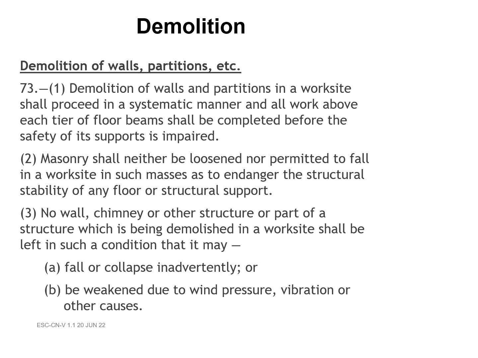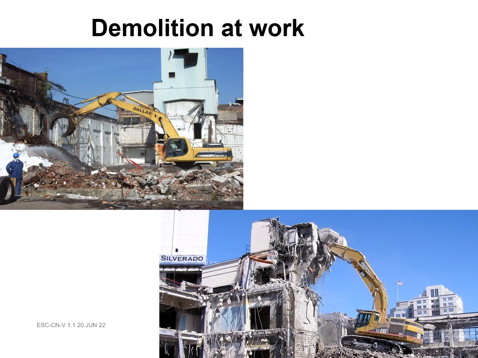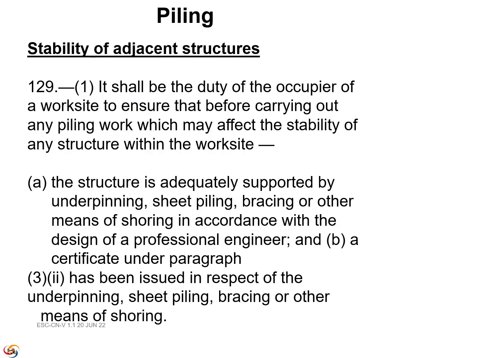3. No wall, chimney or other structure or part of a structure which is being demolished in a worksite shall be left in such a condition that it may a. fall or collapse inadvertently, or b. be weakened due to wind pressure, vibration or other causes. Demolition at work. Piling, stability of adjacent structures.